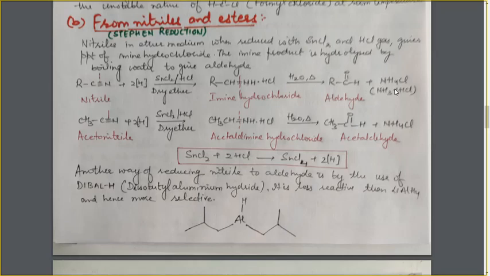Now, how does the hydrolysis take place? During the hydrolysis, this carbon-nitrogen bond is broken. If we look at the arrangement of atoms for writing down the reaction, I am not discussing the mechanism of this reaction.